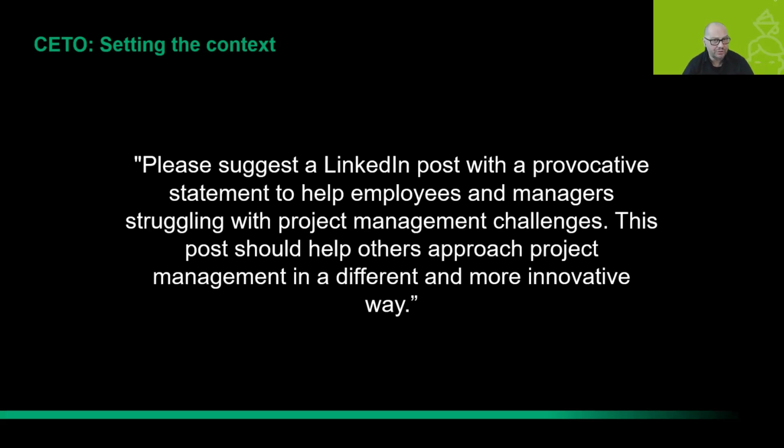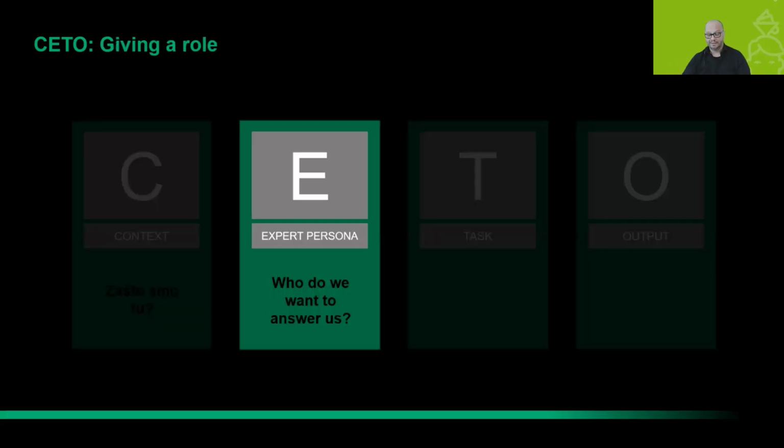"Please suggest a LinkedIn post with a provocative statement to help employees and managers struggling with project management challenges. This post should help others approach project management in a different and more innovative way." So we are giving the context, a little bit more information. This is very important in order to get better and higher quality answers from ChatGPT.